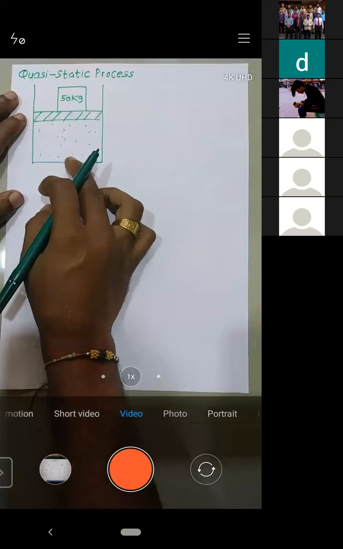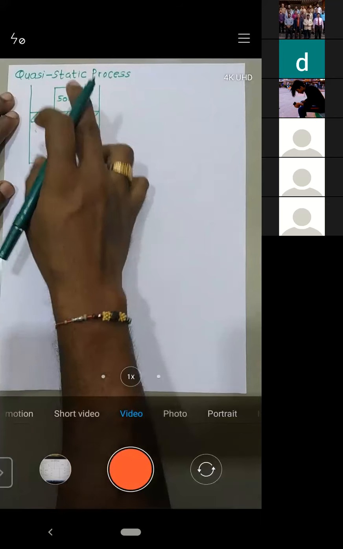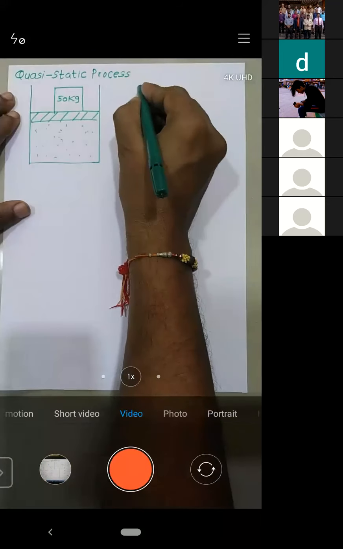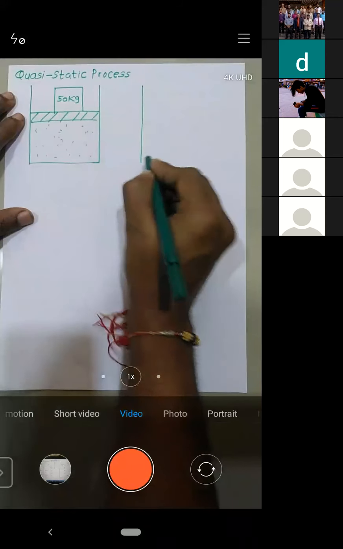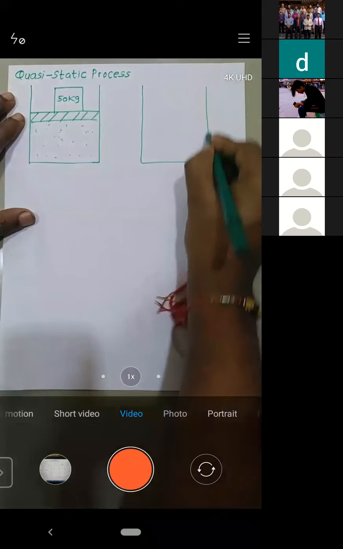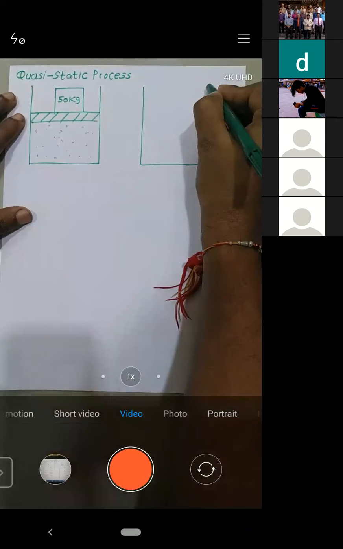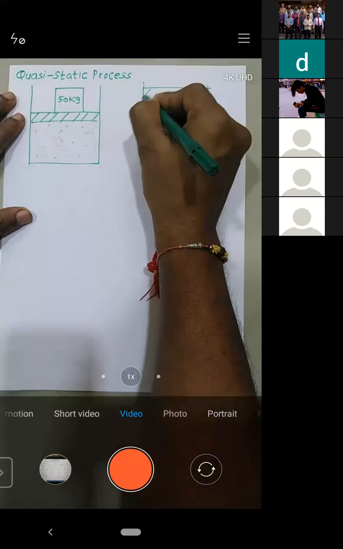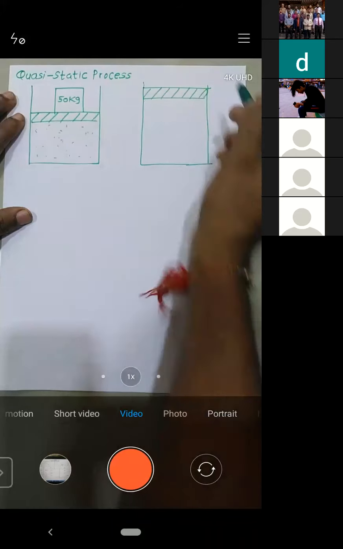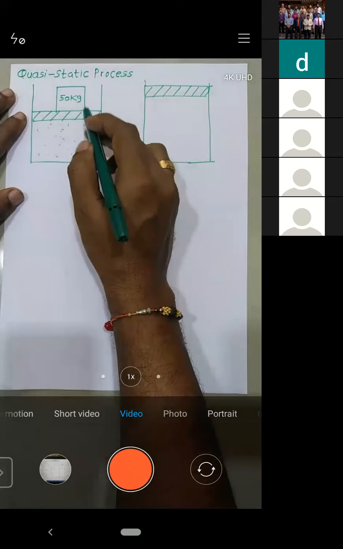Now what I'm asking you, you just remove this 50 kg weight. So what will happen? Can you let me know what will happen? Suddenly the piston will move like this, or it is going to occupy the new position.